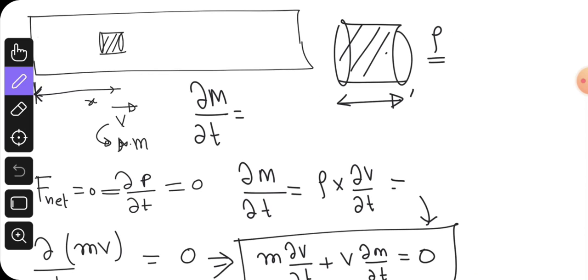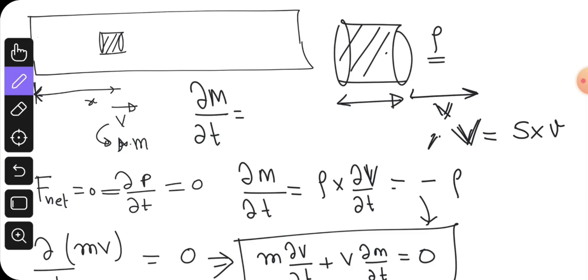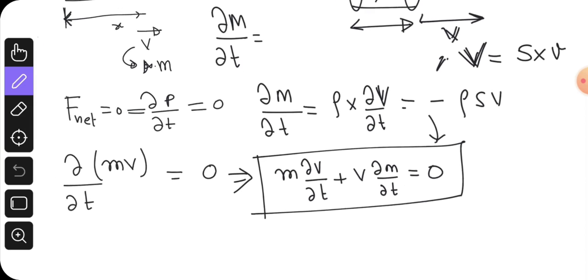Let us say after a unit second, the spaceship will have moved a distance v. So during that time, the volume captured by the spaceship should equal its cross-section area times its velocity. Then rho times the volume captured per unit time will be equal to rho S v.